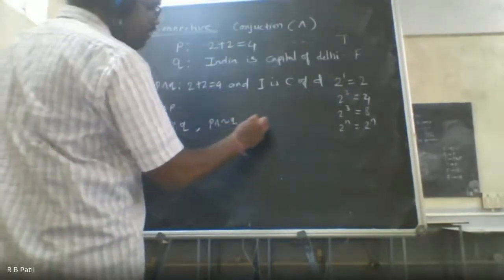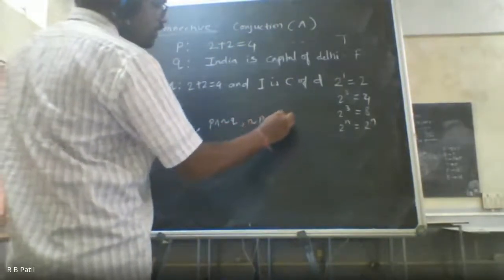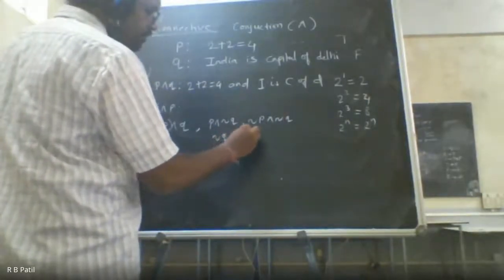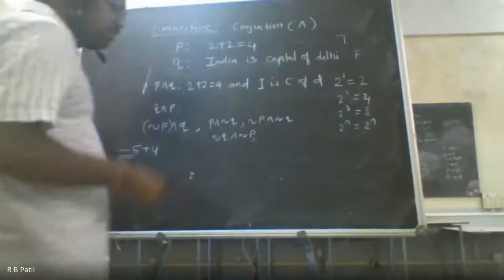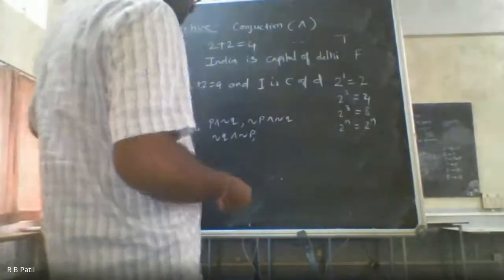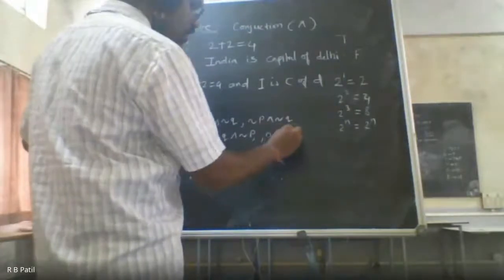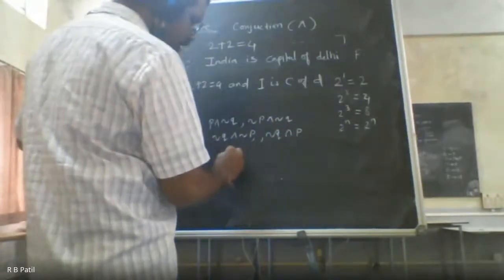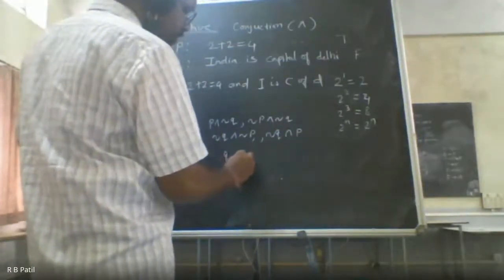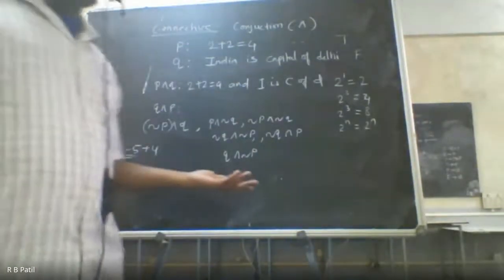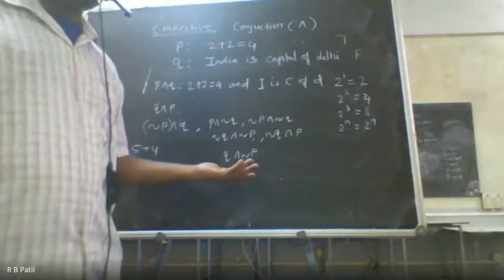Okay. And not P and not Q. Then not Q and not P. Find out. You can try to solve these questions. Not Q and P. Then it can be Q and not P. So these are all the possibilities over here. Okay, and you can get different possibility statements here.